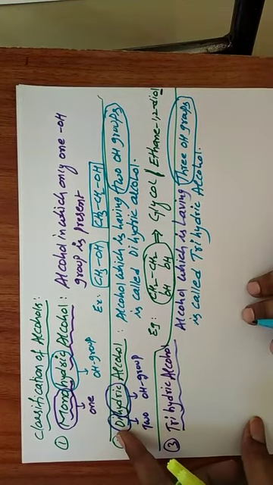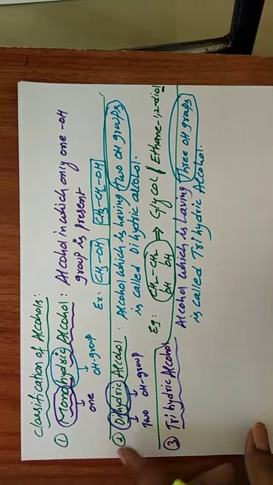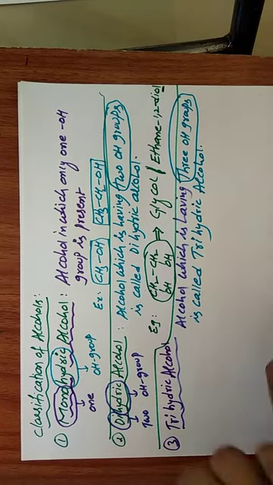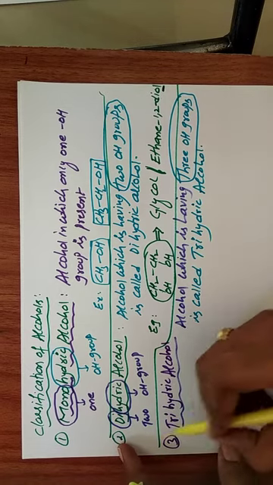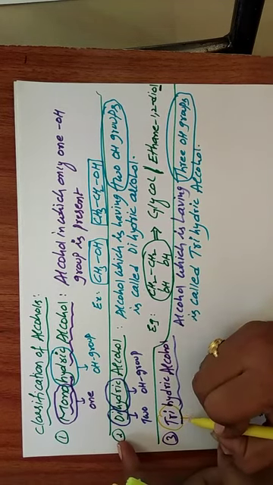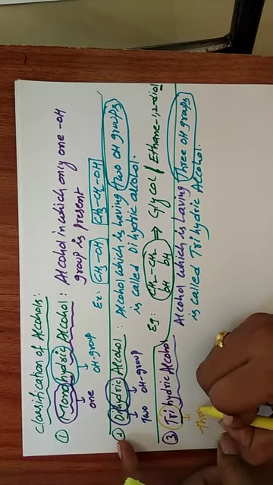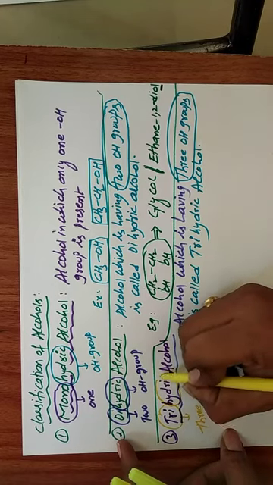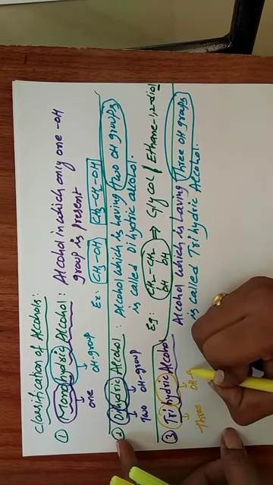Simple definition. What is the meaning of tri? Tri means 3. Hydric means OH group.